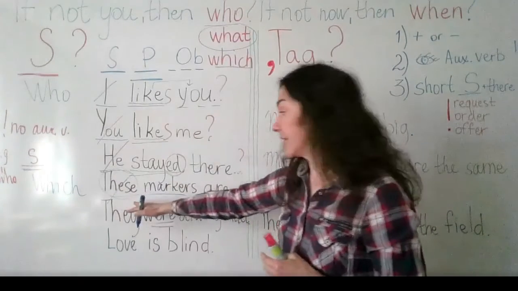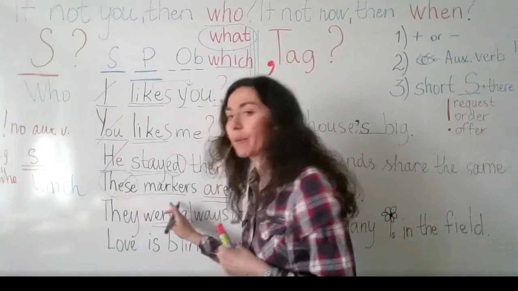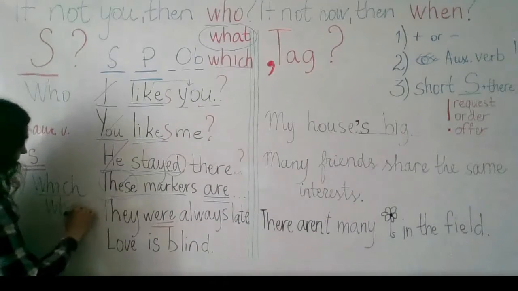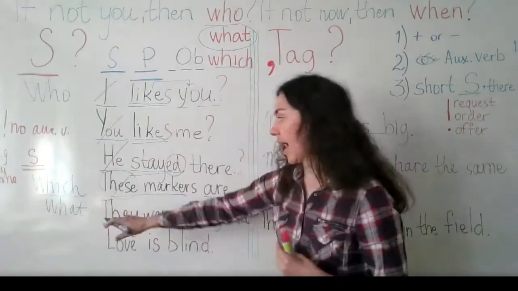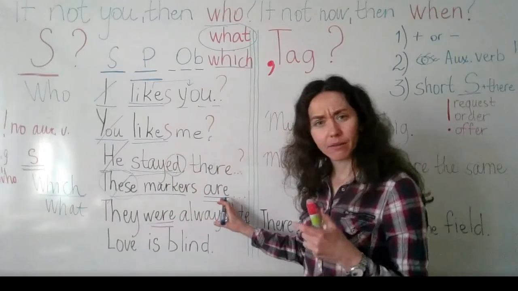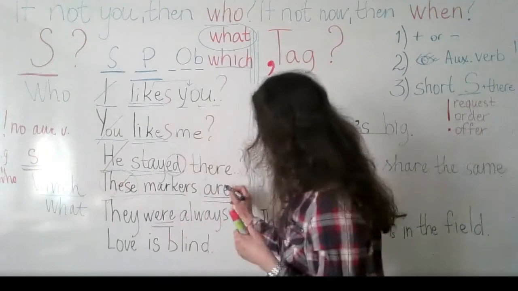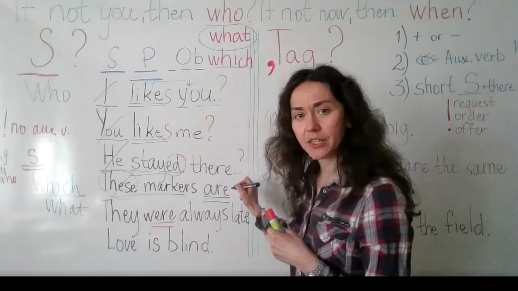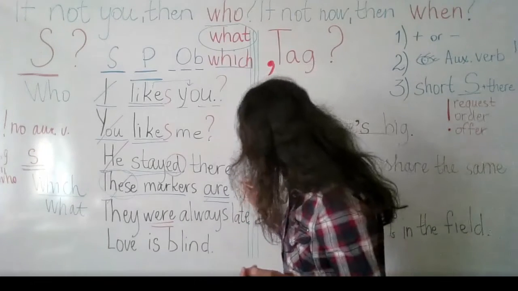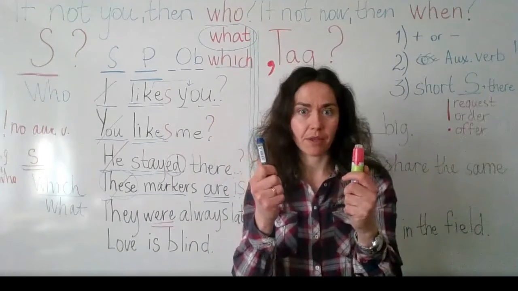So in this case, these markers, when we want to ask a question to this whole subject, we use this question word, what. And again, we have what are. Is it correct? No. What should we change? So instead of are, we have to change it into what? Is. You're right. What is very good? These markers are very good.